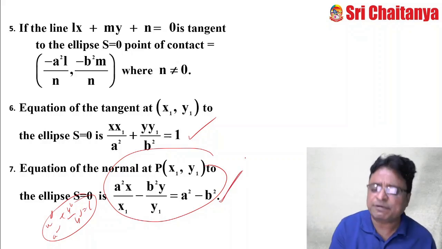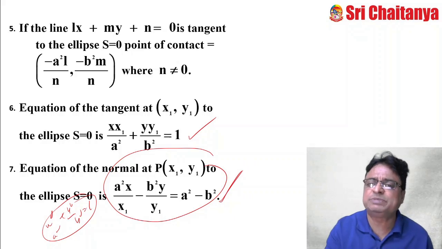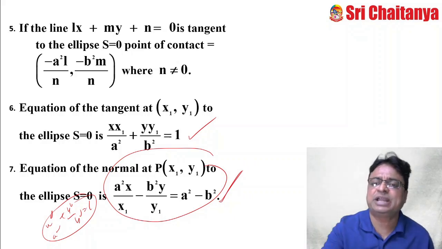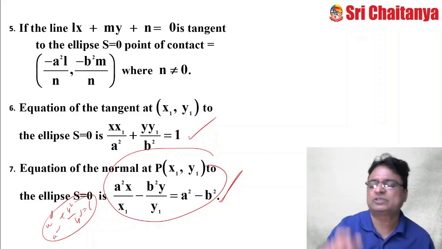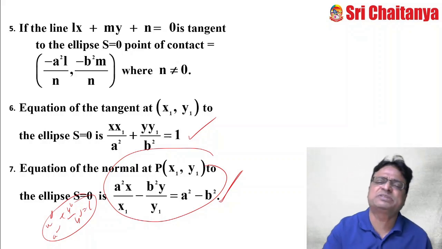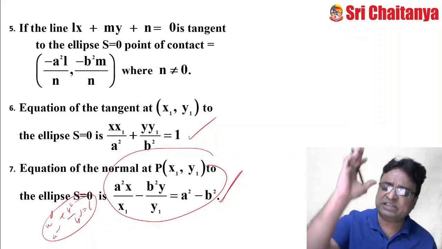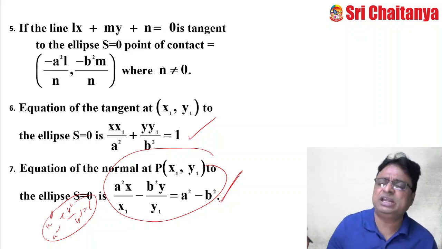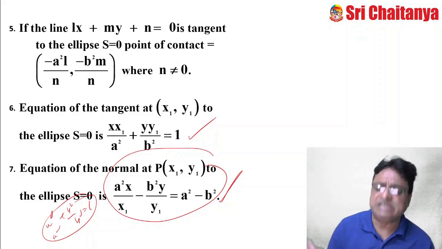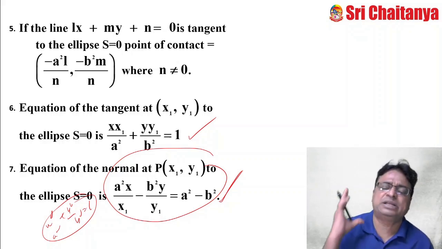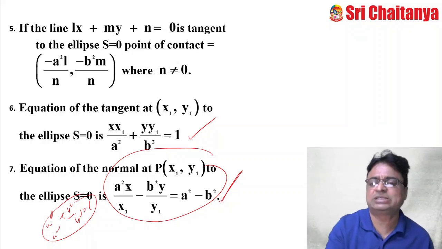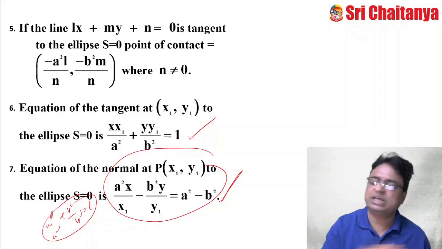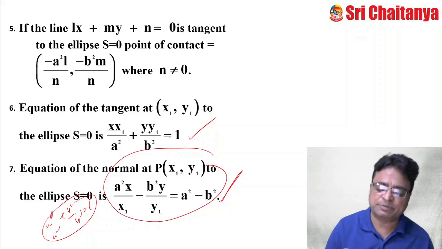Just in this formula, if you replace b square with minus b square, you will get the equation of the tangent and the normal for the hyperbola also, and even the point of contact. Just replace b square with minus b square, that is sufficient. Without any hard work or effort, you can easily remember and practice all the standard formulae in hyperbola. But you practice just circles as well as ellipse and parabola. That's sufficient for you. And this is about the normal.